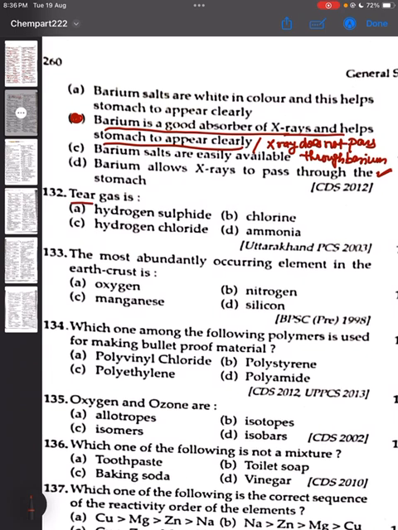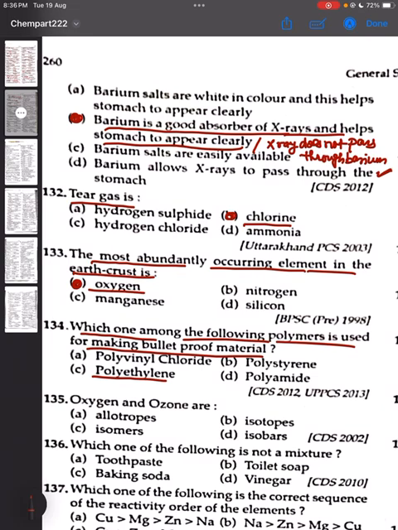132. Tear gas is chlorine. Option B is the correct answer. 133. The most abundantly occurring element in the earth crust is oxygen. Option A is the correct answer. 134. Which one among the following polymer is used for making bullet proof material? It will be polyethylene. Option C is the correct answer.